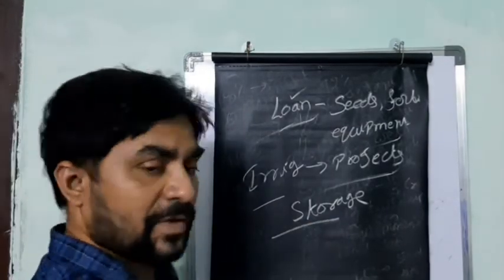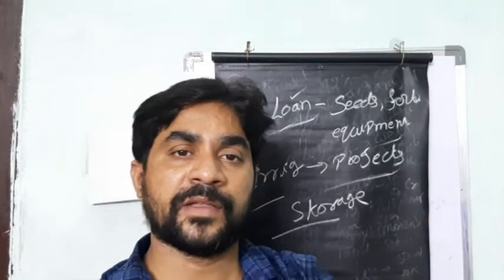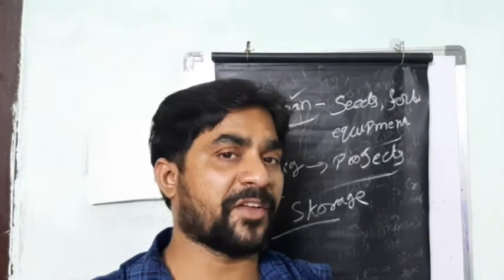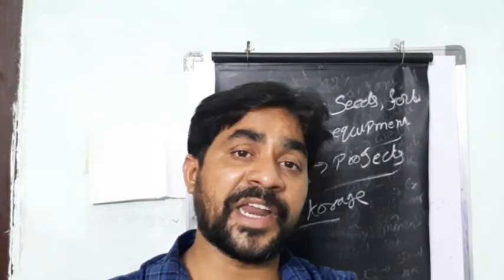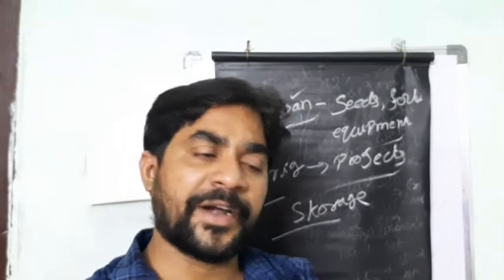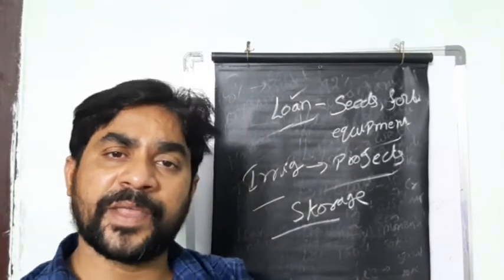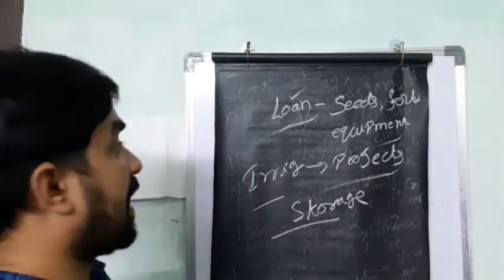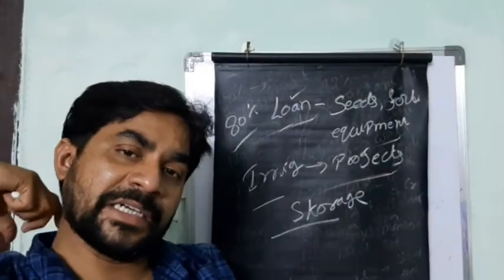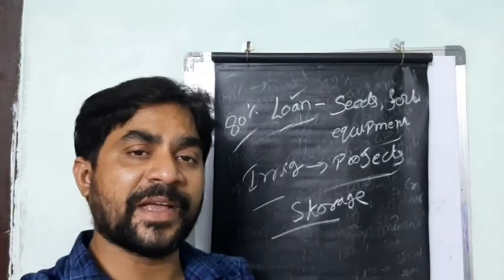And also, in the villages we have the need of forest products. There they will also start milk chilling points, which means dairy farms, and also honey collection centers and small paper industries. If the government provides all these facilities, automatically the people of India will get more benefit, because 80% of the people in India are in the unorganized sector. That shows how bad the position of India is.